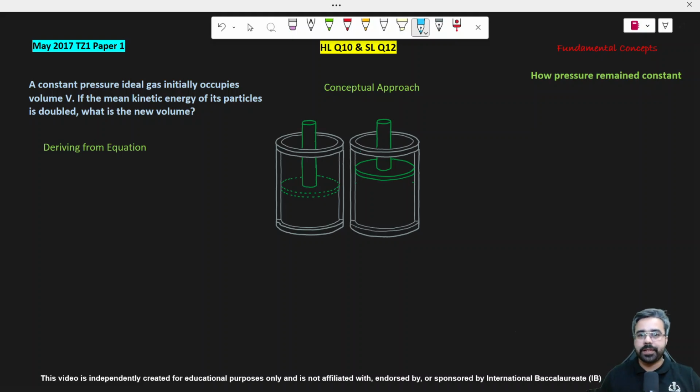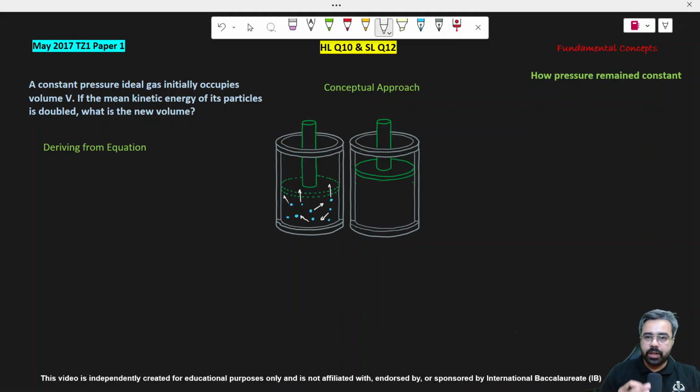Hi, this question is about an ideal gas, and you see a container which contains an ideal gas. So these are the molecules according to kinetic molecular theory. The ideal gas has a large number of molecules which move in random directions with different velocities. They hit each other and they hit the container walls as well, so they exert force on it.